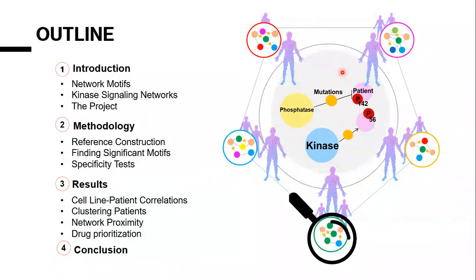So here's my outline. First, I will briefly talk about network motifs and kinase signaling networks' importance for the project, and then I will explain the methodology that I use to construct my reference network to find significant motifs, and the specificity tests that I use to filter out my patient networks. Then I will give my results for cell line patient correlations, the clustering of patients, and the network proximity method that I use to find patient representative drugs and drug targets.